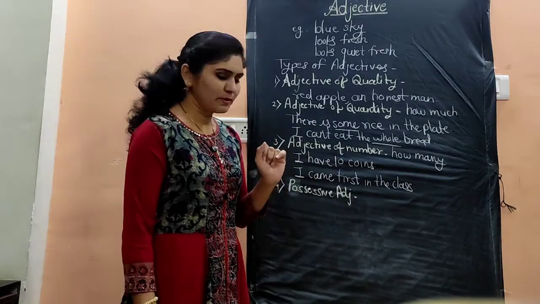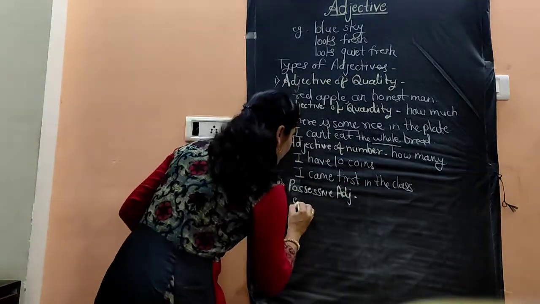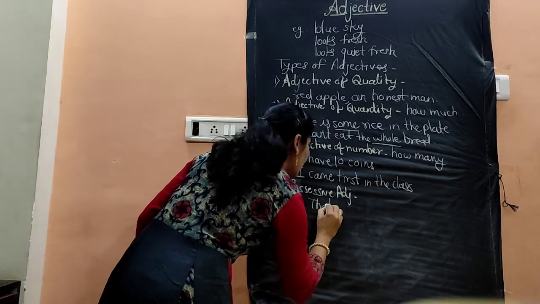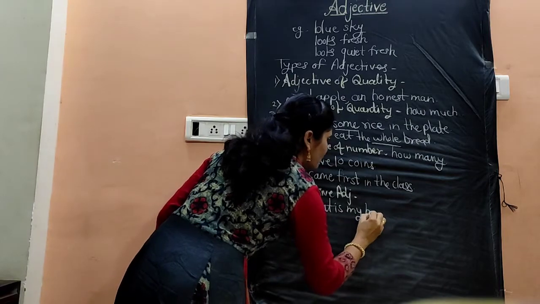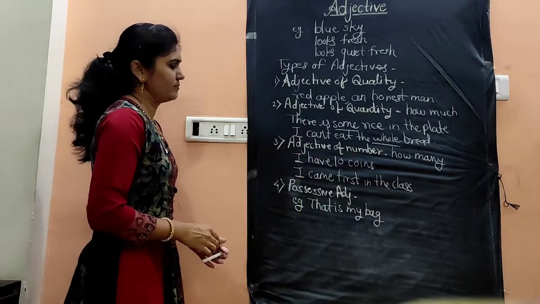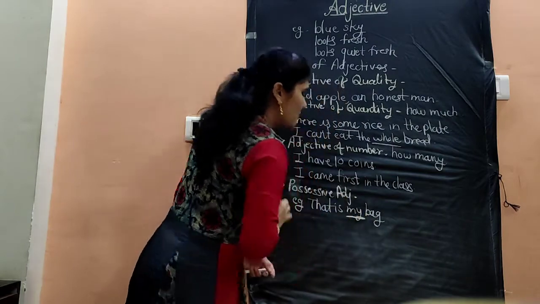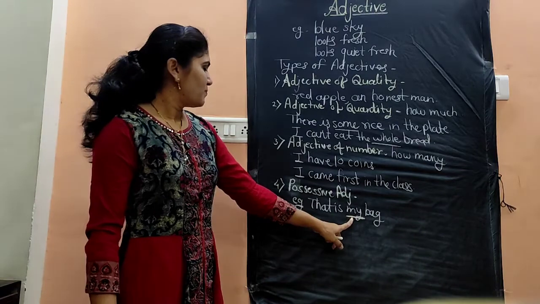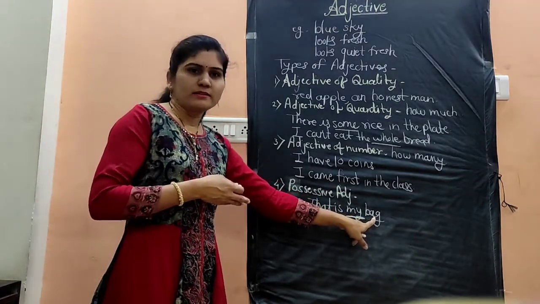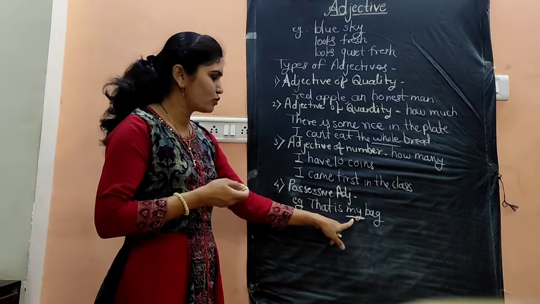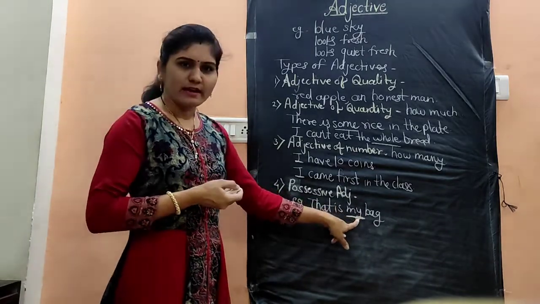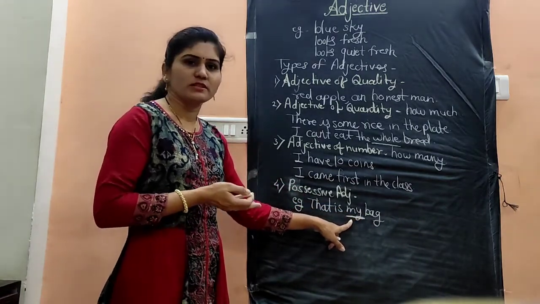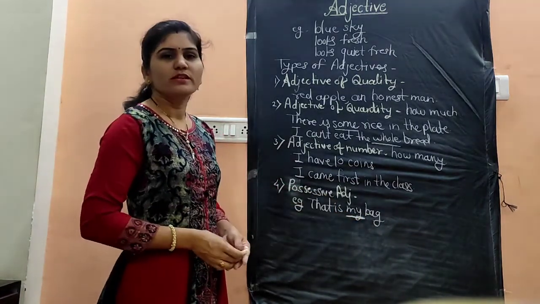For example, that is my bag. So here my is the possessive adjective. How can we identify it? It shows the possession of the bag. To whom does the bag belong? The bag belongs to me. That is my bag. Means I am the owner of the bag. The word my shows the possession. So this is called the possessive adjective.